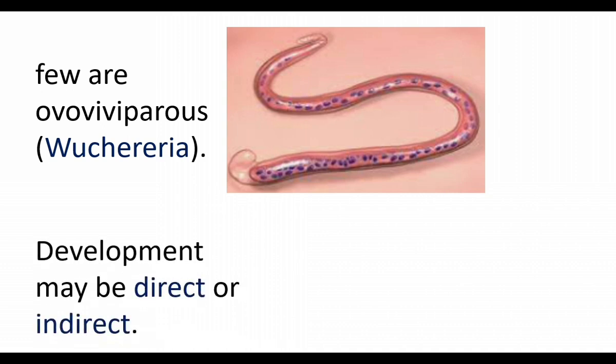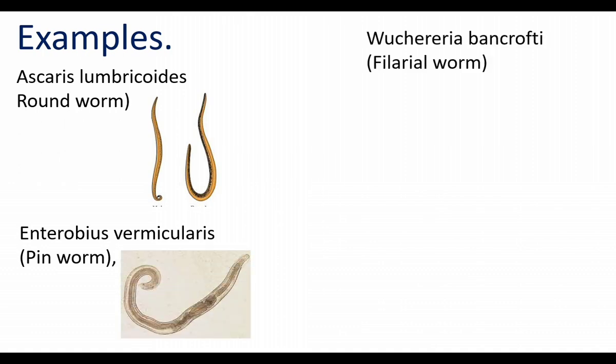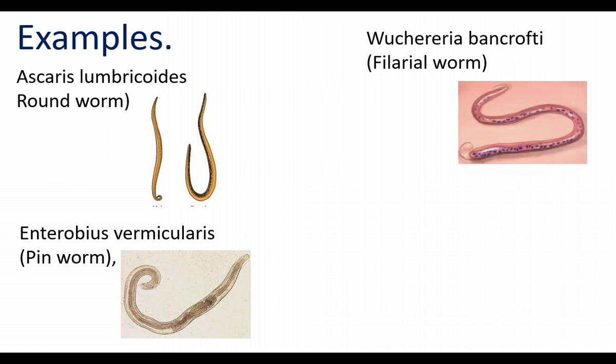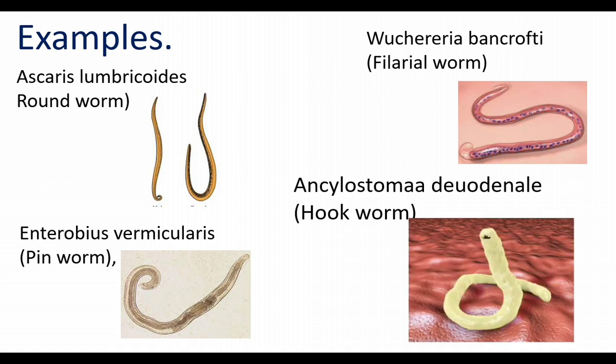Development may be direct or indirect. Indirect development takes place through larval forms. Let us see the examples. Ascaris lumbricoides. This is the roundworm Ascaris. Enterobius vermicularis, pinworm. Wuchereria bancrofti, filarial worm. It causes elephantiasis disease. Hookworm is also a parasitic one.